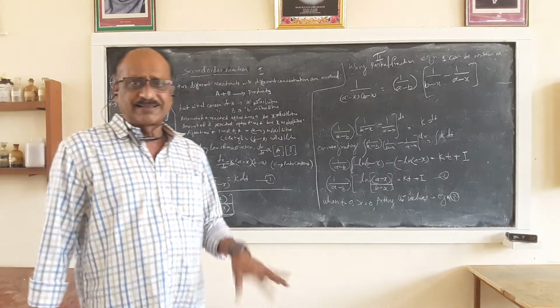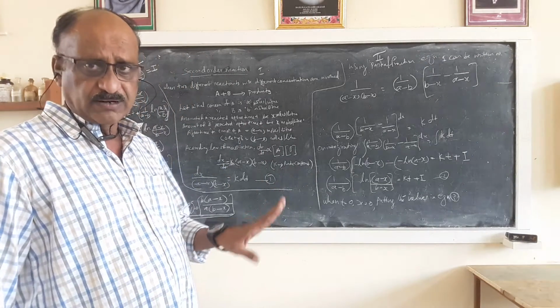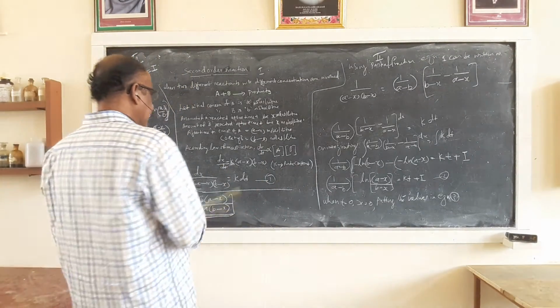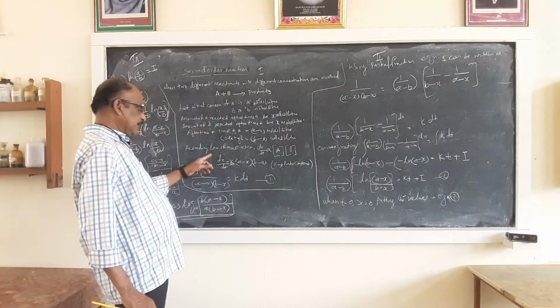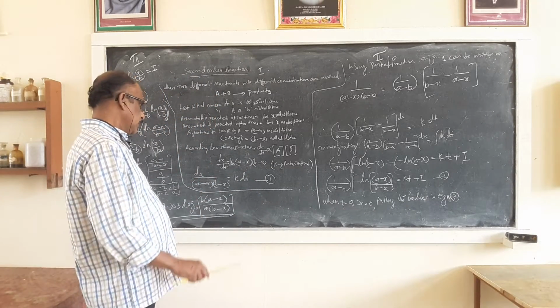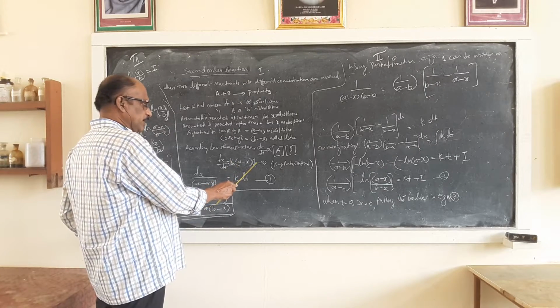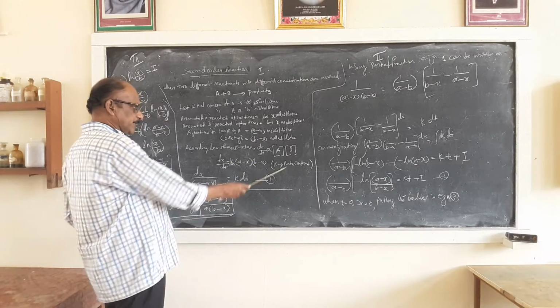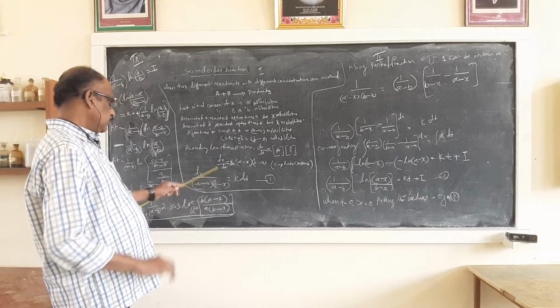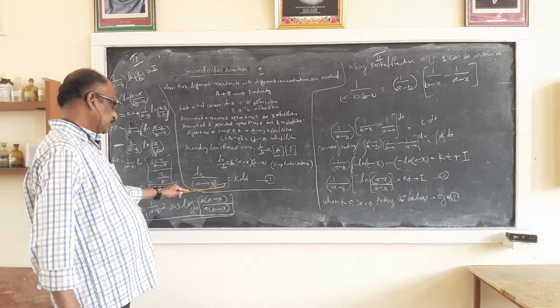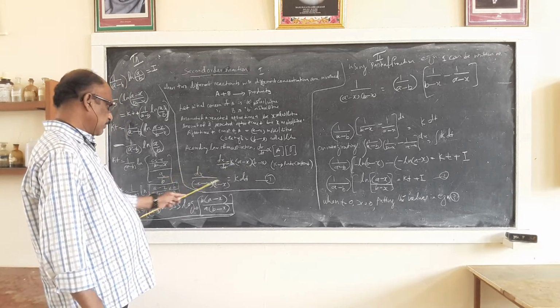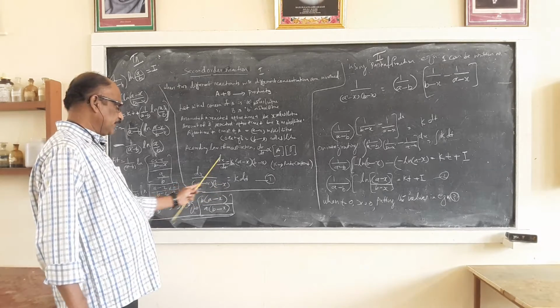Previous class also it was like that, the previous derivation also. But here we are getting two terms and there it was only one term. That was the difference. So dx by dt is equal to K into (a minus x) into (b minus x), K is the rate constant. If in this equation you rearrange it, the dx terms are on the left side, and t.